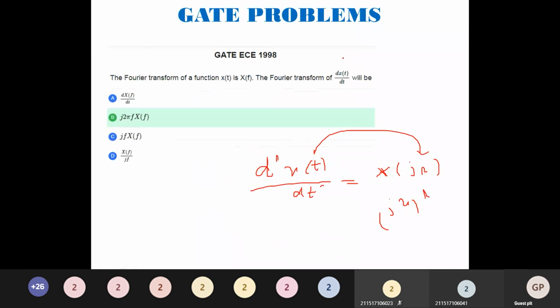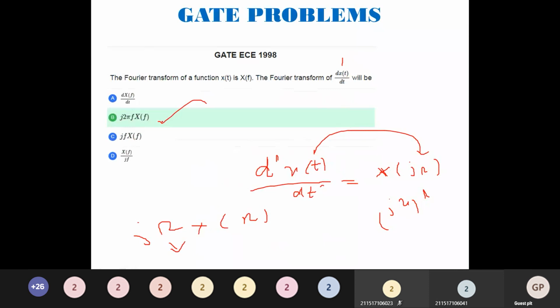Now what is the power here? Here the power is 1. So the answer will be x of j omega. Generally, you can write x of omega into j omega. What is omega? 2 pi f. So I can rewrite it as j 2 pi f into x of f.